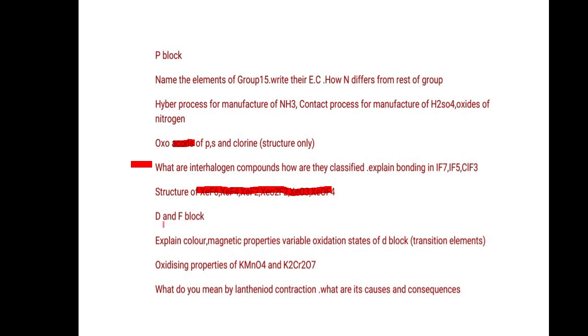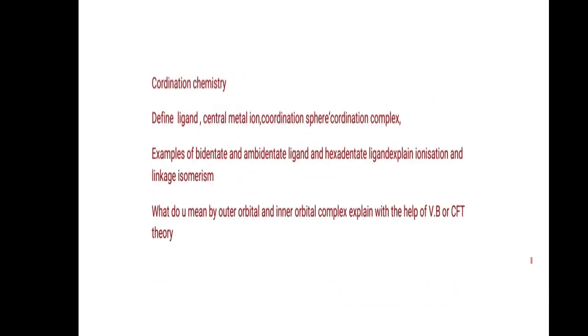So from D and F block elements, the questions will be: explain color, magnetic properties, variable oxidation states of D block elements, oxidizing properties of KMnO4 and K2Cr2O7, what is meant by lanthanoid contraction, what are its causes and consequences.